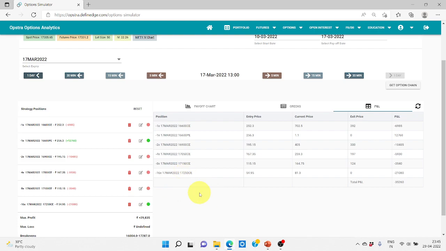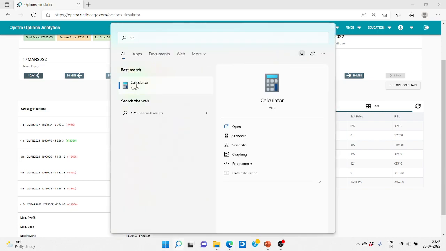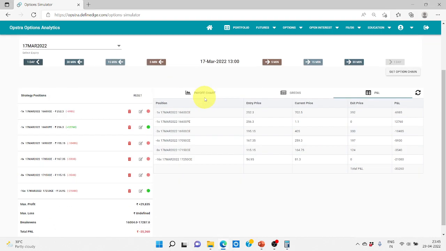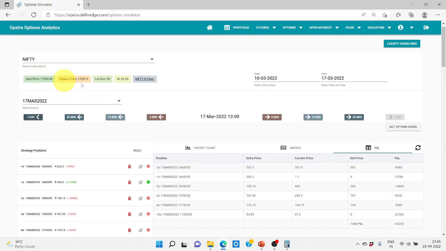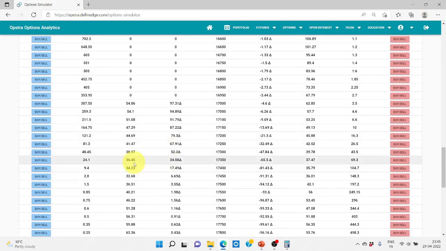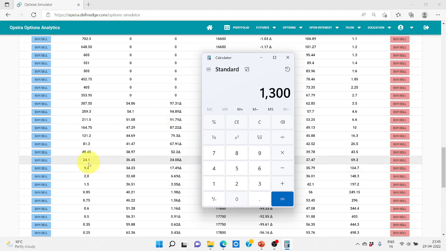So what I'm going to do here is calculate the premium that we are going to get. So 16 into 81, almost 1300 is the premium that we need to collect. The 17350 call is trading at 24 rupees. So we need to get 1300, so 1300 divided by 24 is almost 55 lots we have to sell.